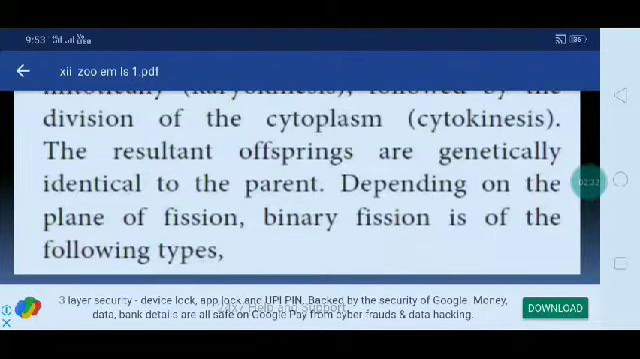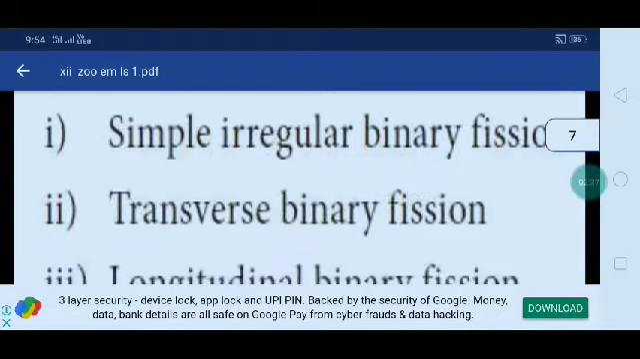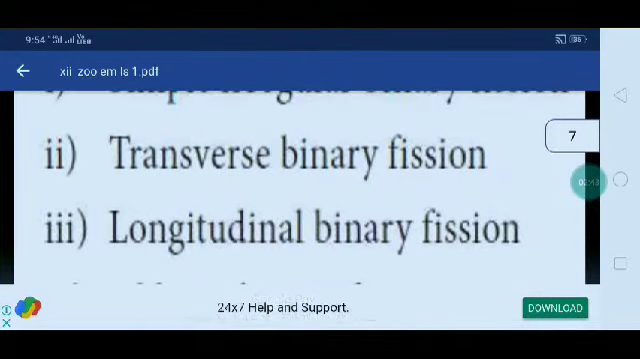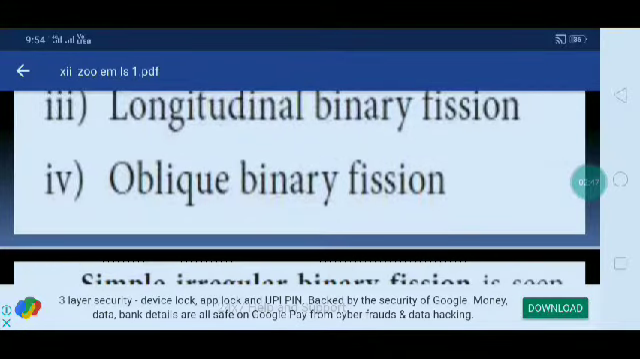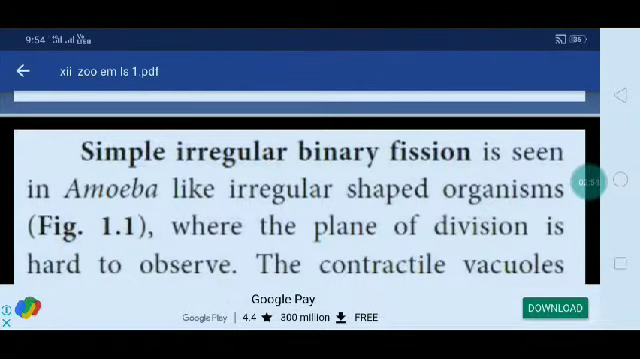Depending upon the plan of division, binary fission is of the following types. In binary fission there are simple irregular binary fission, transverse binary fission, longitudinal binary fission and oblique binary fission. The first one, simple irregular binary fission, is seen in Amoeba-like irregularly shaped organisms, where the plan of division is hard to observe.